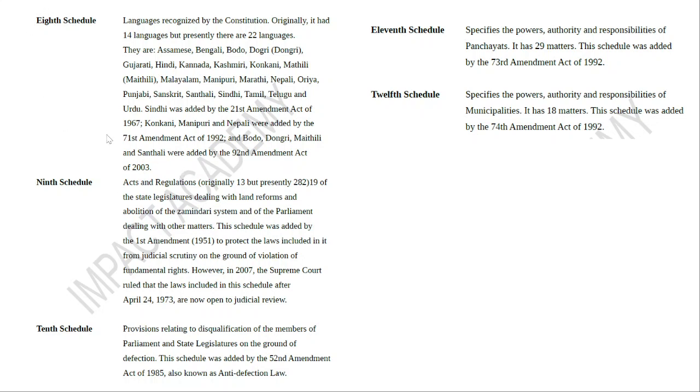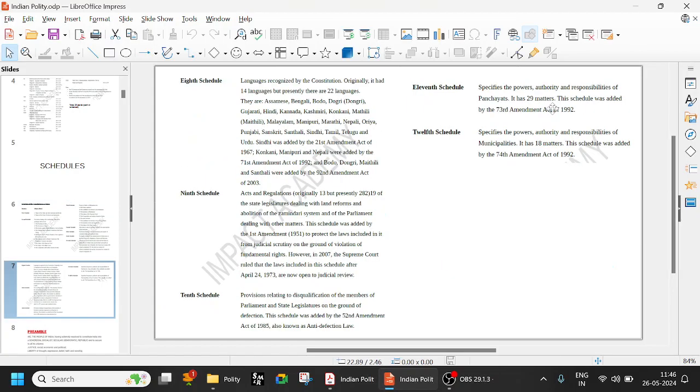After independence, the land ceiling acts and anti-zamindari, basically land distribution acts, were added in the 9th Schedule. This was added after independence. The 10th is anti-defection, from the 52nd Amendment Act of 1985, also known as the anti-defection law. The 11th and 12th come from the 73rd and 74th Amendment Acts of 1992. The 73rd is about panchayats, with 29 matters, and the 74th is about municipalities, with 18 matters. Very important.